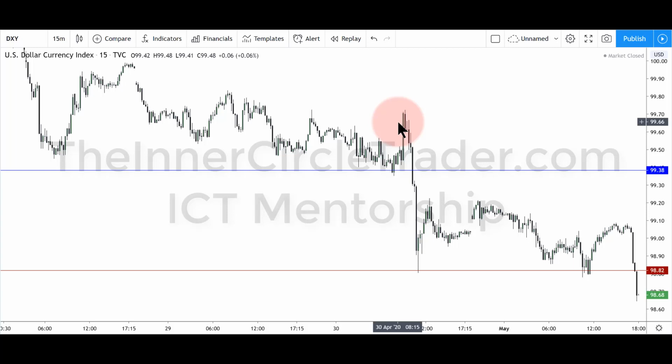Okay, Wednesday when we met in video, we were looking for lower prices on the dollar to run below this particular level here at 98.82. So we wanted to see 98.80 and then lower. We want to see it go through that. We don't want to just see it go to this red line and reverse. We don't want to see it go down below that and reverse. We want to see it go through it. So how do we know we have a strong likelihood of that occurring?